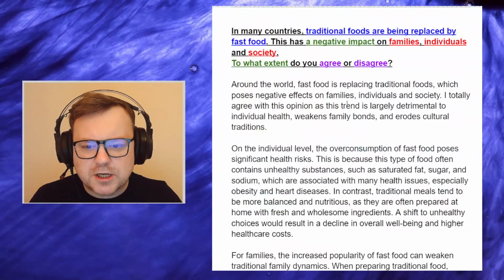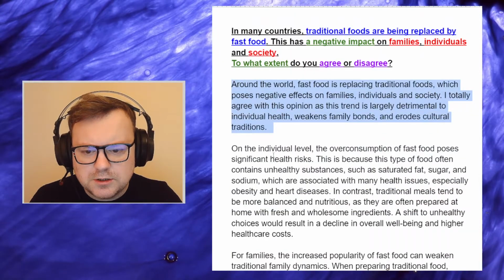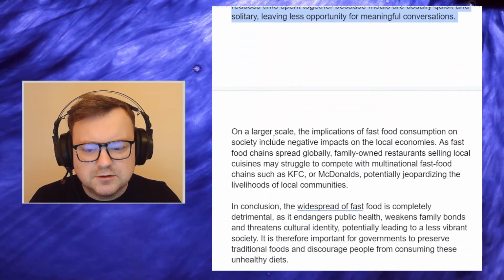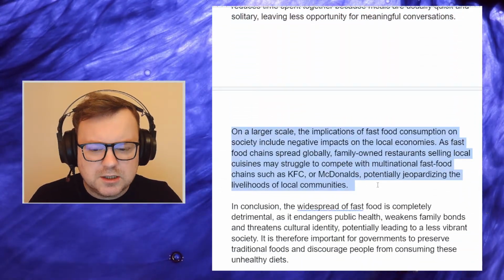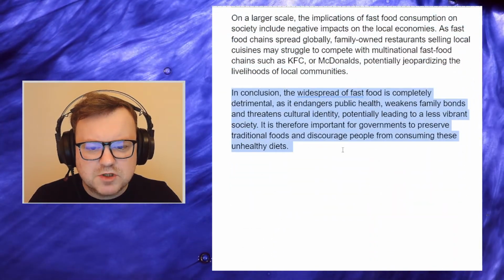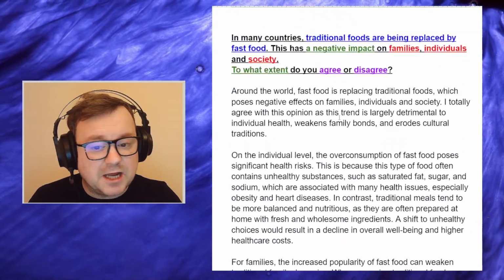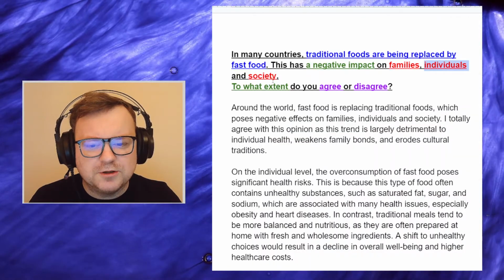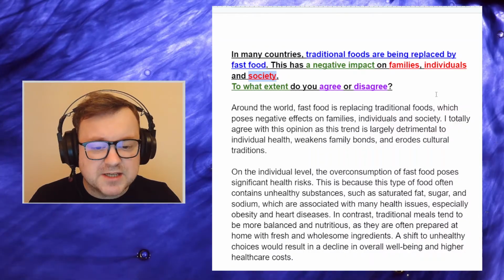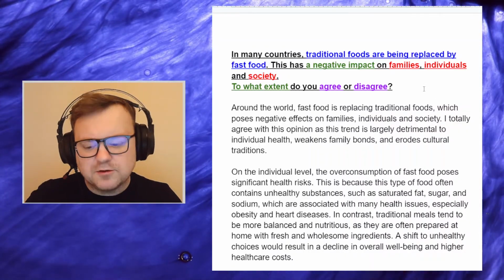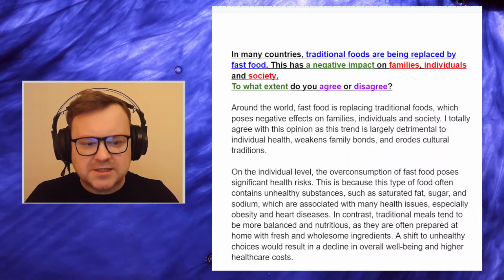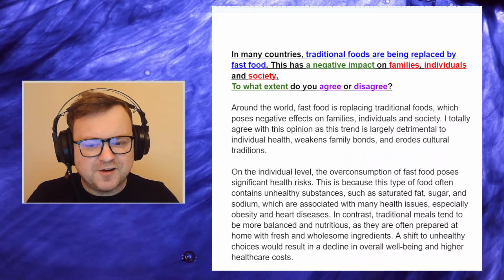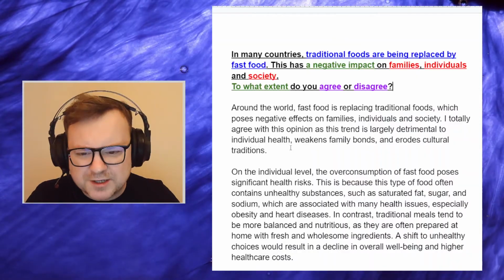Okay, first I want to check the number of paragraphs. 1, 2, 3, 4. Okay, and 5. So it seems to me that the candidate has decided, I don't know, but maybe the candidate has decided to do 1 paragraph on families, 1 on individuals, and 1 on society. And for me, that's acceptable. I still think that we can write any IELTS essay in 4 paragraphs, but I can see why the candidate has decided to write 5 paragraphs here. So no problem for that.